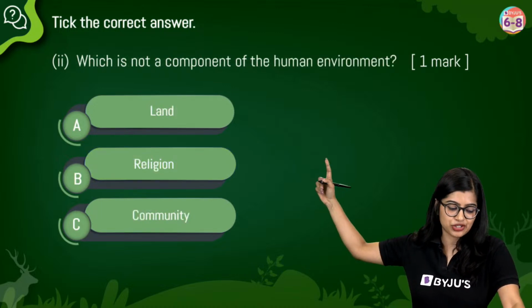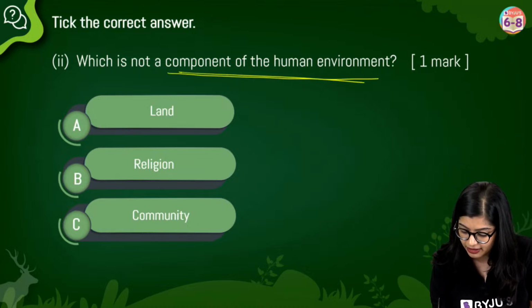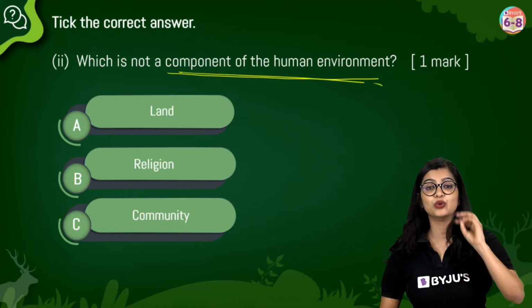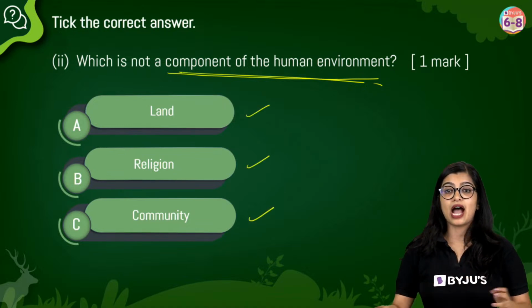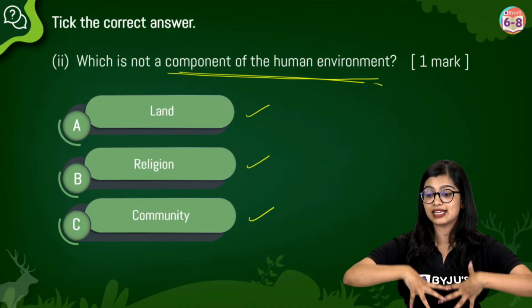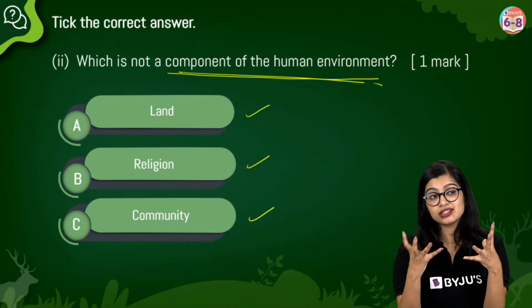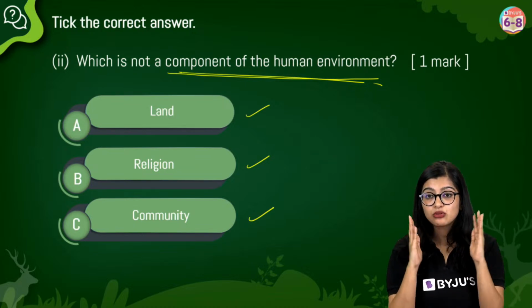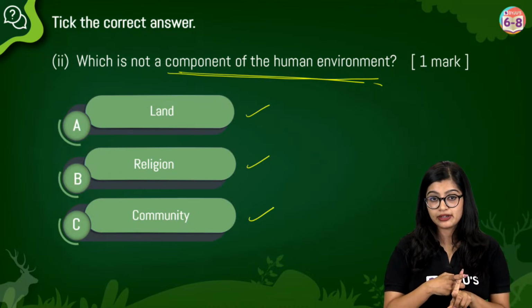Moving on to the next question, 1 mark. Which is not a component of the human environment? Land, religion, community. I told you that the human environment is a concept. Things that we have invented or come up with, but it is not something which is physically there. Now think about it and give me the answer. Not a component, right?